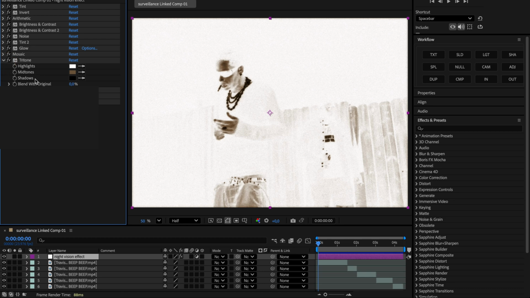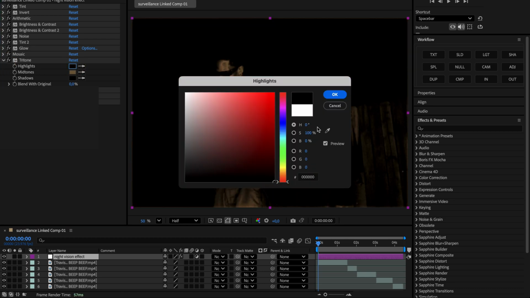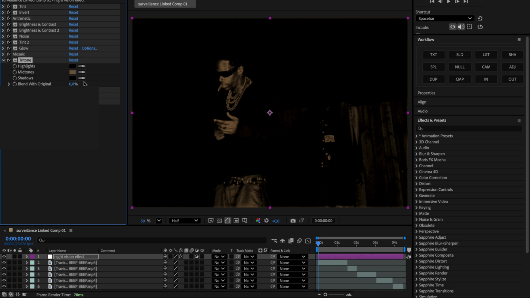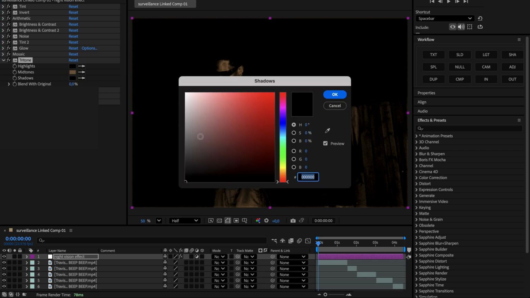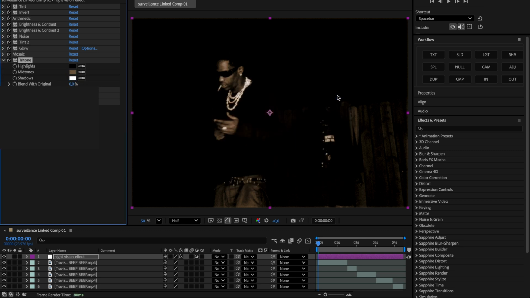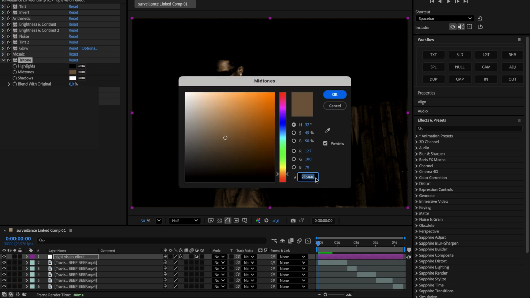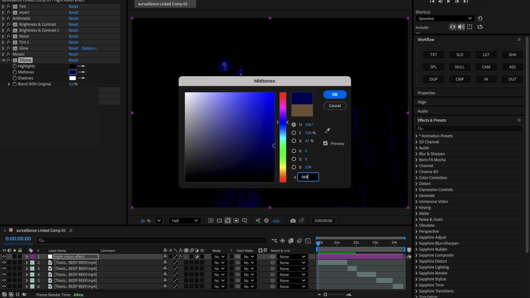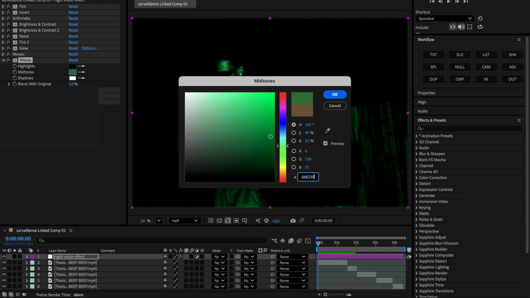Then we'll add tritone. Here's the important part. Change the highlights from white to black. Change the shadows from black to white. And pick whatever color you want for midtones, or simply match the one I'm using in the video. This gives the entire effect that inverted stylized night vision palette.